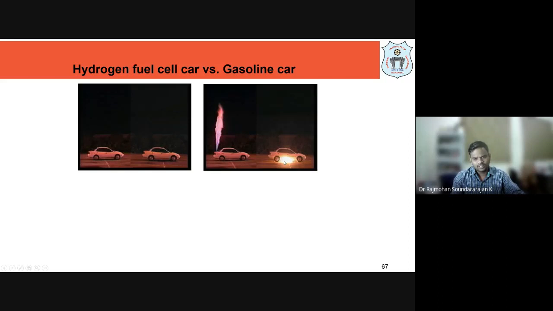Whereas in the case of gasoline, you can see that it is spreading in all directions. Mathematically, in the x and y directions, there is no spread in the x direction for hydrogen. It only moves in the y direction, into the free atmosphere.